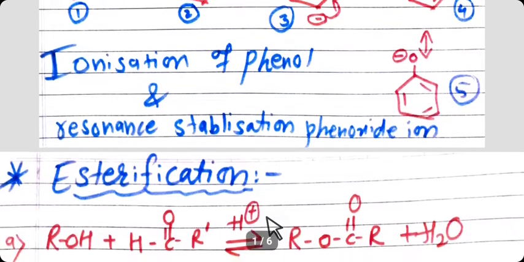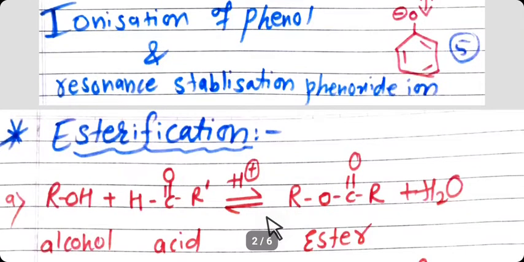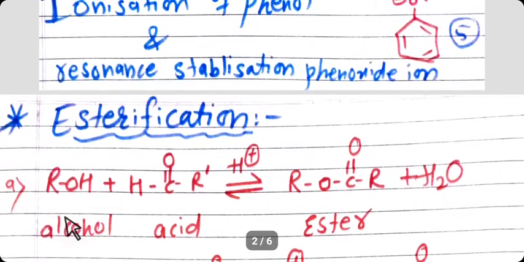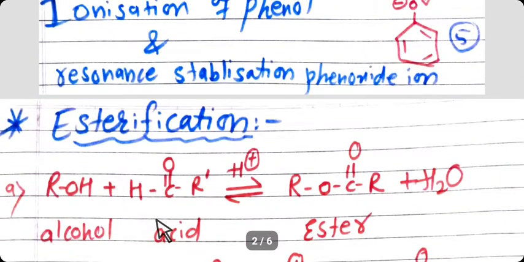Just see the general reaction of alcohol ROH with acid, the general formula of which is RC double bond OH.